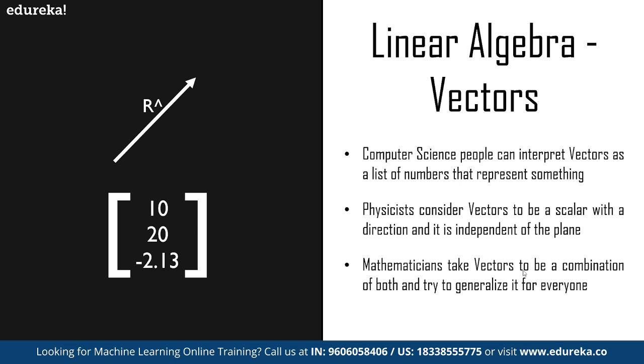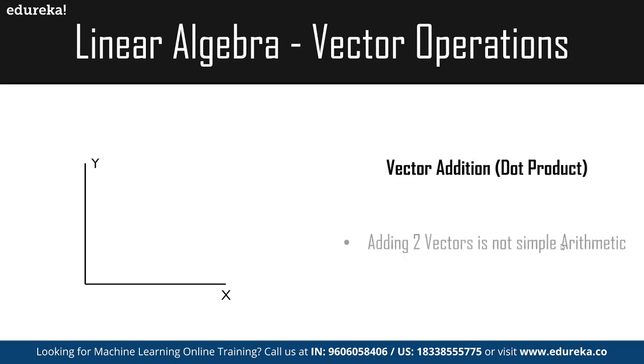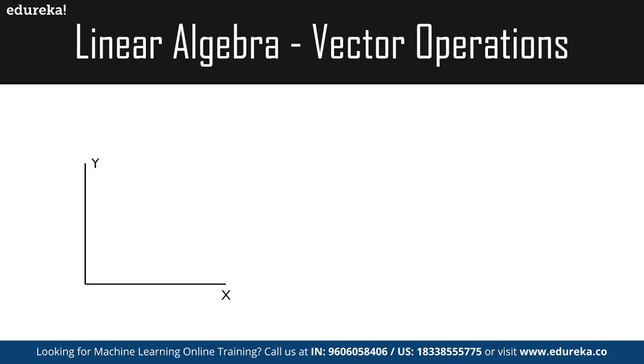If we talk about the same concept in detail, then in machine learning we usually consider vectors from the standpoint of a computer scientist. When the data is tabular, consisting of rows and columns, and when the data is in the format of pixels as in pictures, we consider them as vectors, because there we define the entire picture in multiple rows and columns of pixels, right? So that is also considered a vector. They are bound to the origin, and we transform them into matrices and perform operations that we are going to talk about at a later point of time.